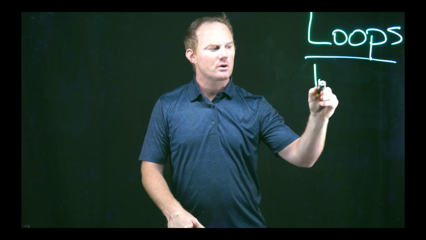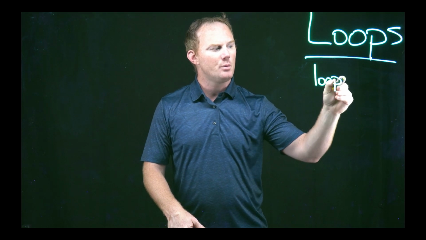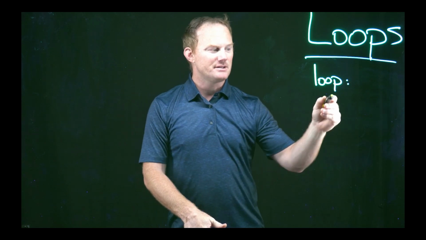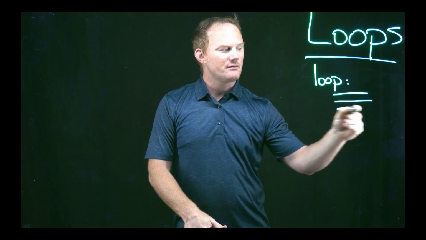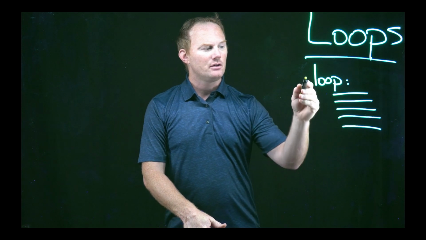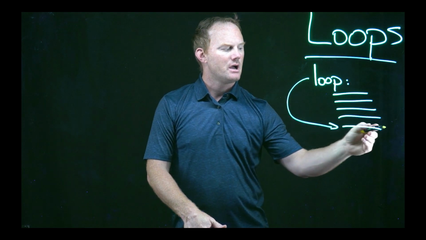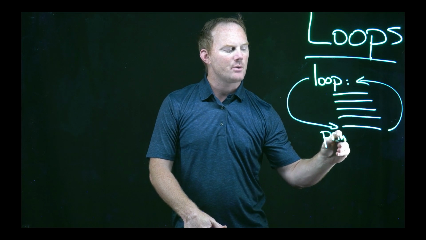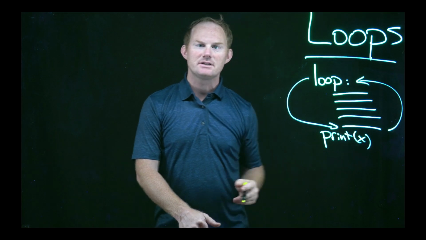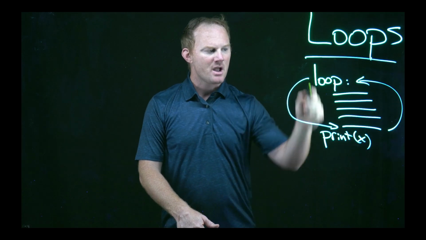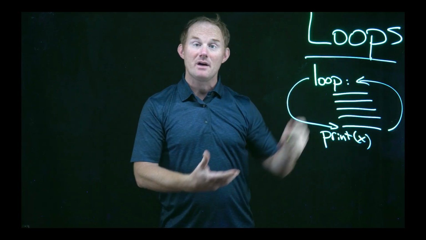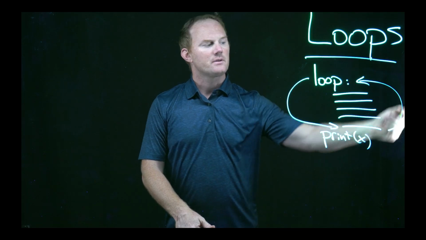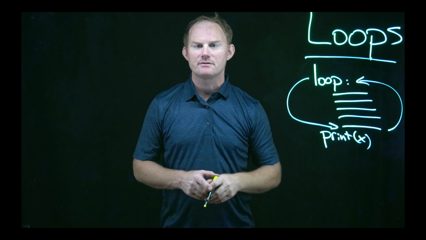So the syntax doesn't work quite like this. We don't literally write the word loop, but we do literally write a colon. Just like our if statements, we indent a block of code, and the loop will run this code until it is told to stop. How do we know what runs? Well, the indentation tells us that. It doesn't matter what is here, but whatever is at the same level as that colon is not part of the block. So, loop, keep going, run these same lines of code.